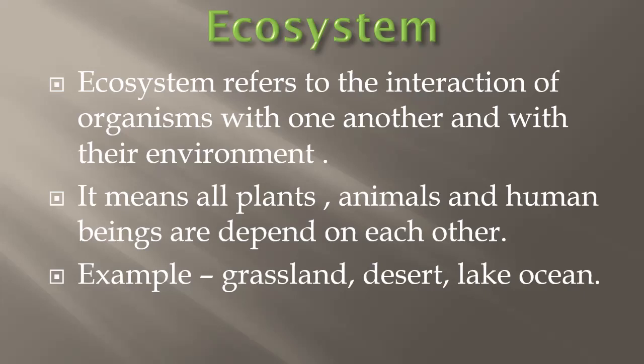The dead remains of plants and animals are then broken down or decomposed by fungi and bacteria, called the decomposers, into materials which plants can take up from the soil as nutrients. So here all the factors depend on each other.